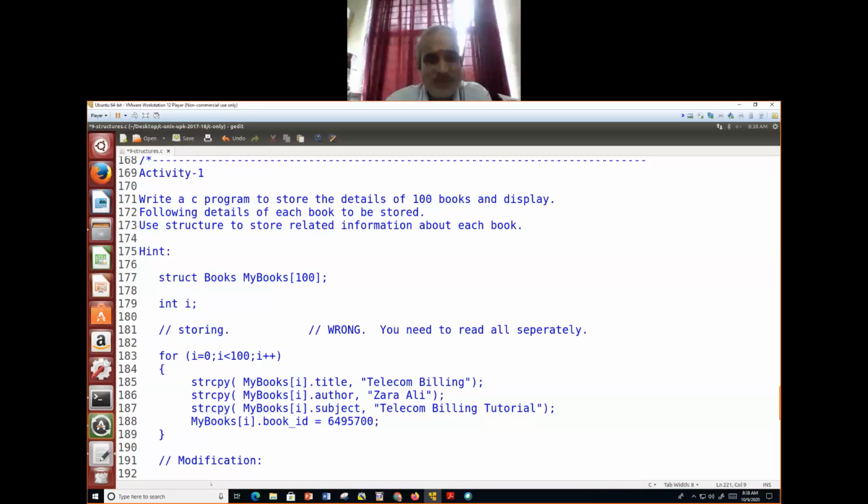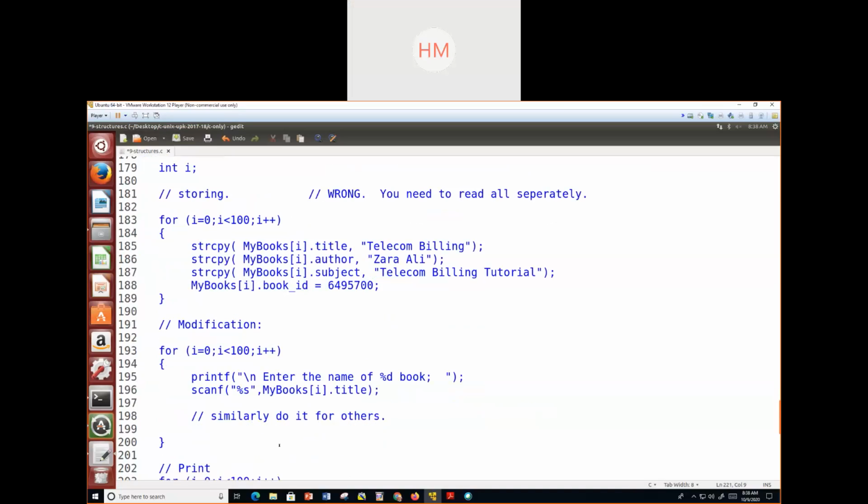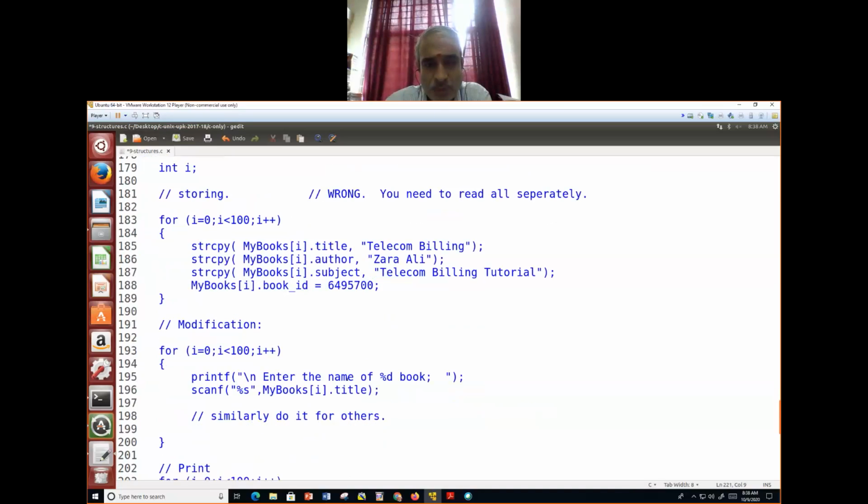Enter the name of the book, the author of the book, the subject of that book, and the book ID. That is for one book. Like that, for 100 books. But you do it for 5 books: i equal to 0, i less than 5, i plus plus. An array of 5 books. That's all.